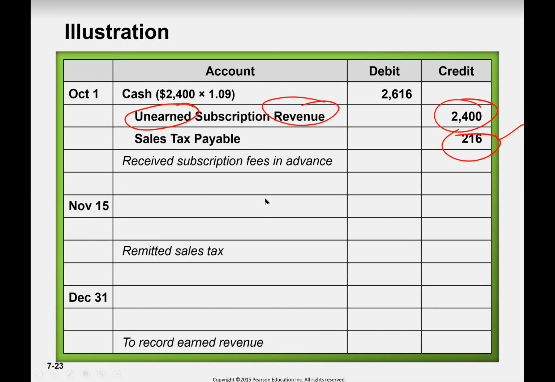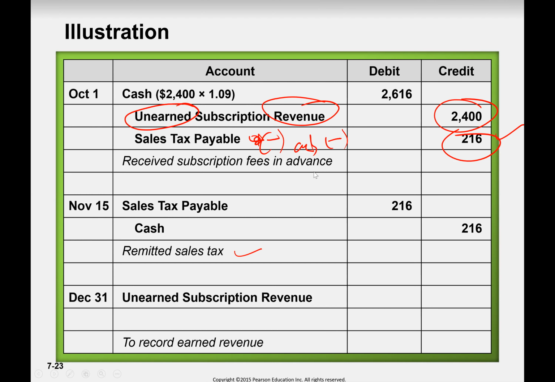On November 15, we remitted the sales tax. So which two accounts are going to be disturbed? Sales tax liability and cash decrease. So cash decrease, credit. Sales tax liability decrease, debit. So sales tax payable to cash, 216, right?